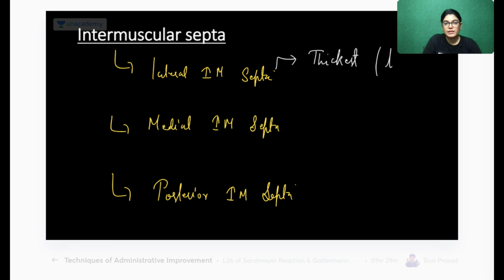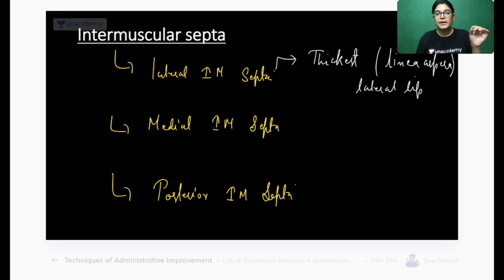Those who attended their lower limb session must have studied the femur. In the femur there is a very thick line, which is called linea aspera. So the lateral intermuscular septum, the thickest of the three, merges with the lateral lip of linea aspera. What about the medial intermuscular septum?